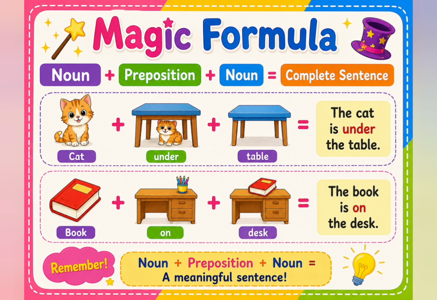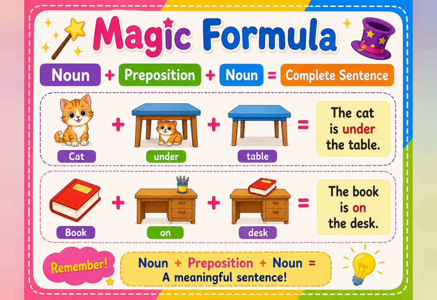Look at the second example. What is this? A book. Where is the book? It's on the desk. So we have book plus on plus desk. Together they become the book is on the desk. Wonderful. Easy trick to remember.